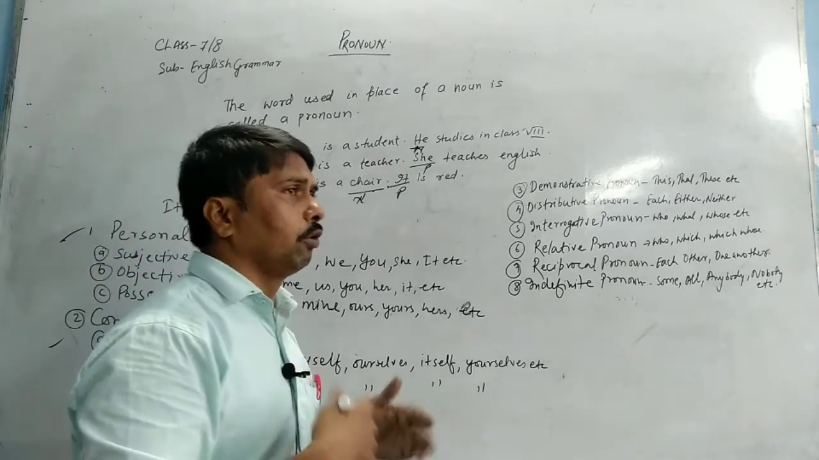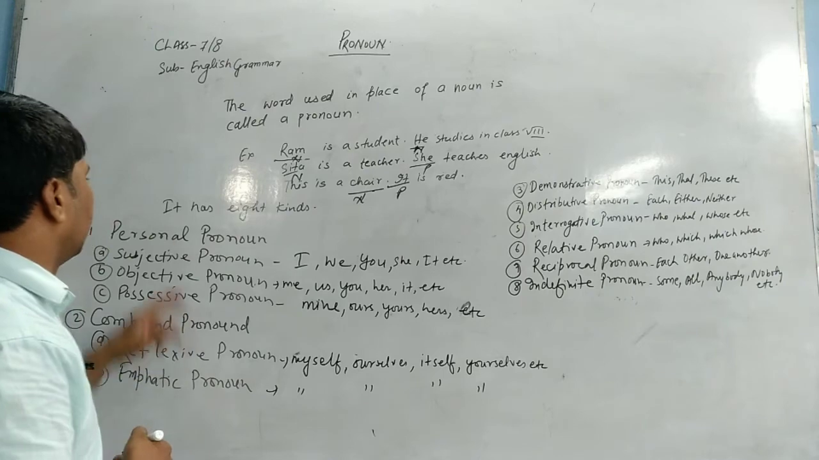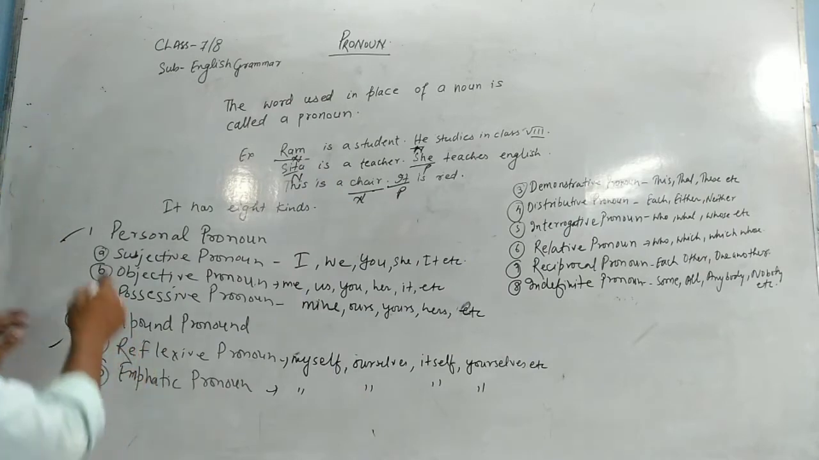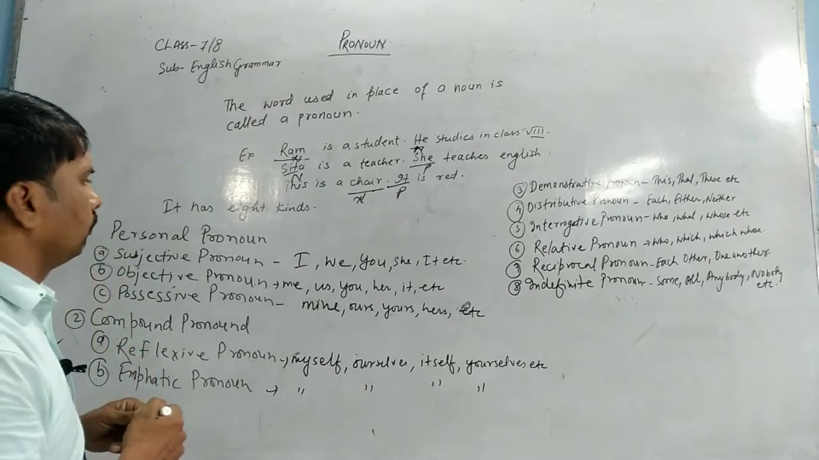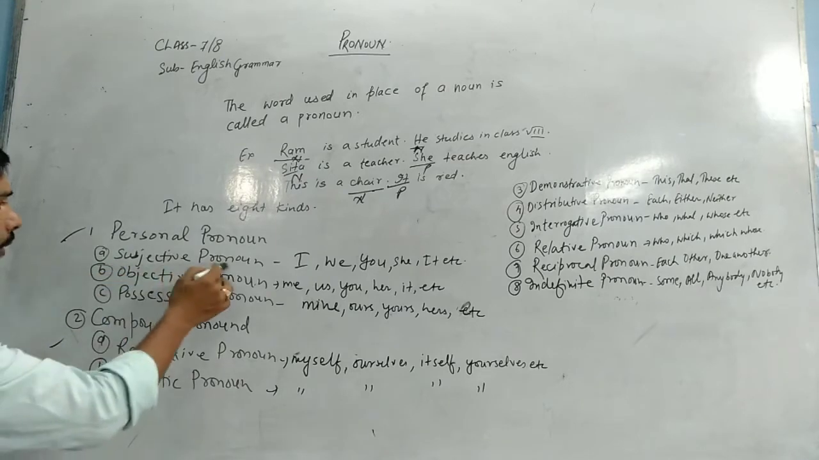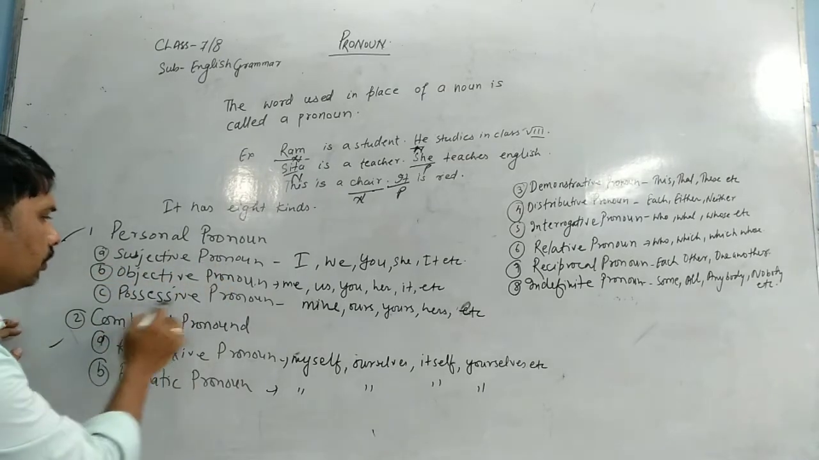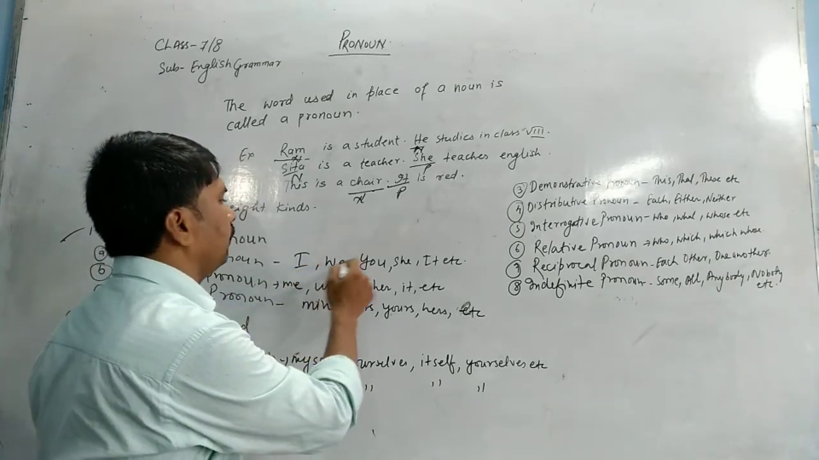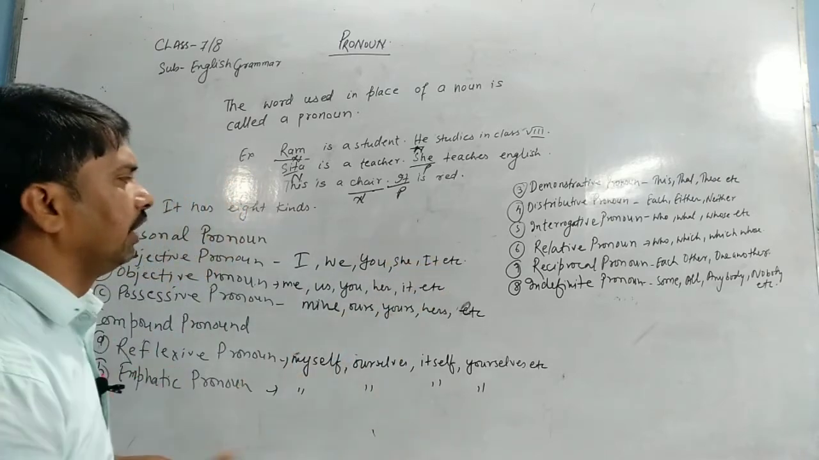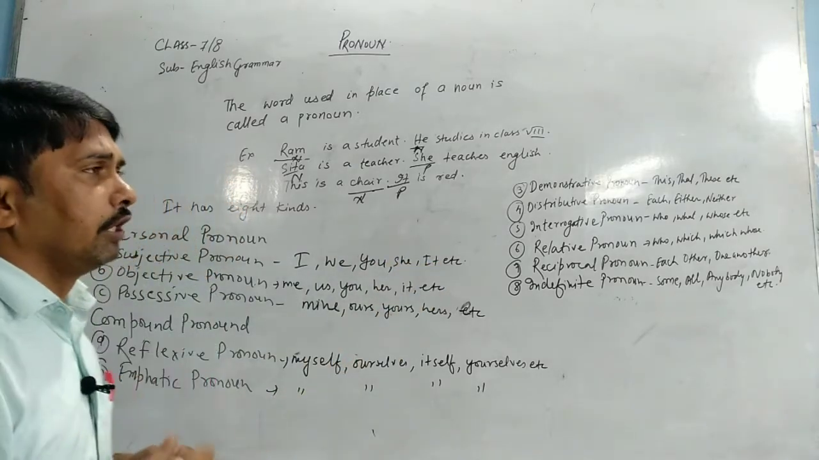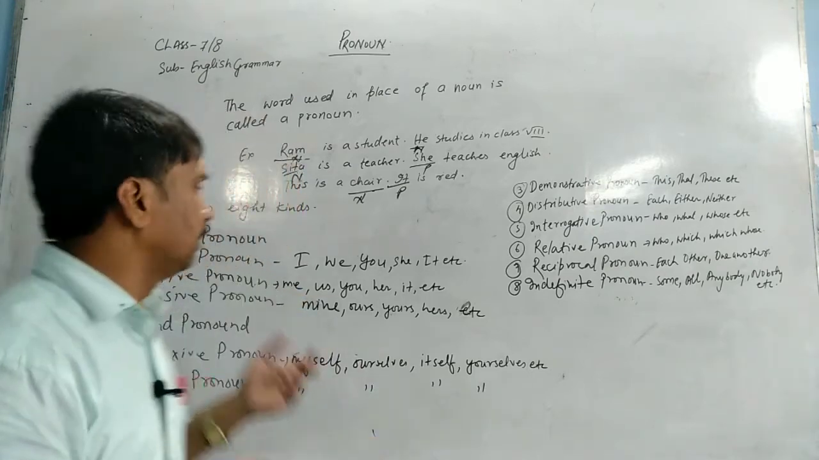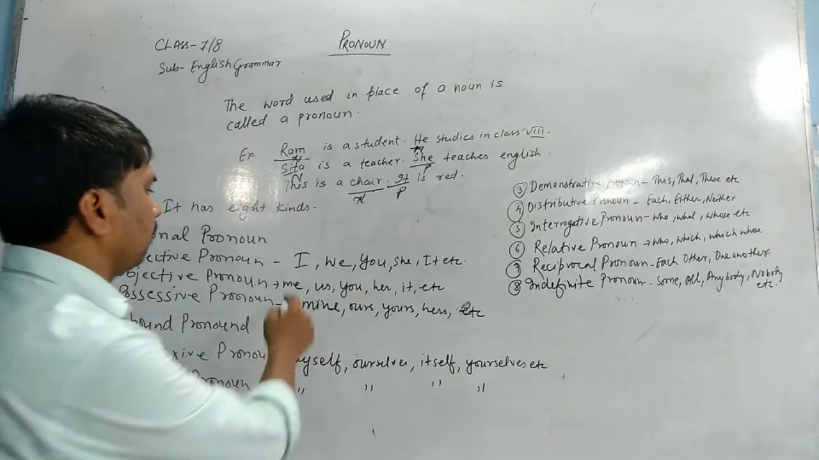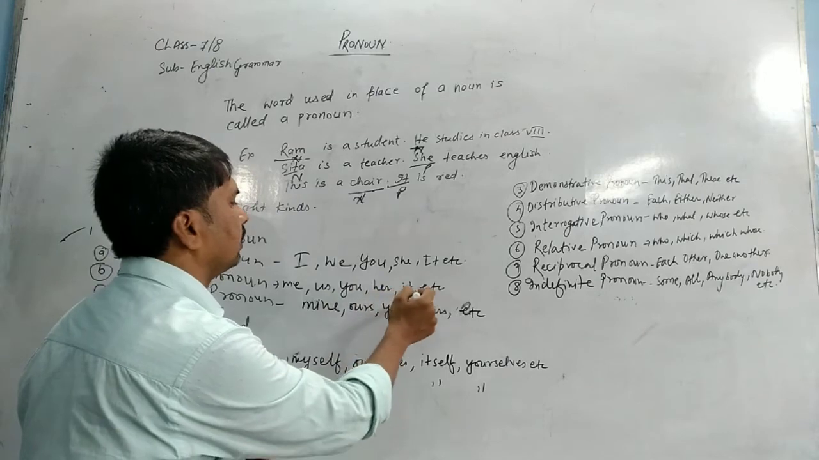Now we'll go through the kinds of pronoun. Pronoun has got 8 kinds. First of all, see personal pronoun. Personal pronoun is also classified into subjective pronoun, objective pronoun, possessive pronoun. In subjective: I, we, you, she, it, he, they. You can use it as a subject. The pronoun which is used as a subject is called subjective pronoun. The pronoun used as an object is called objective pronoun, just like me, us, you, her, it, etc.